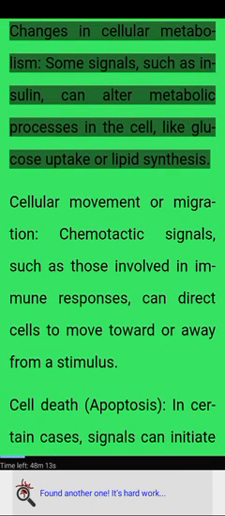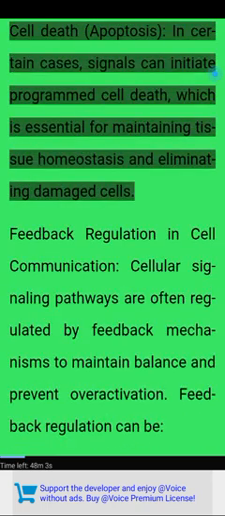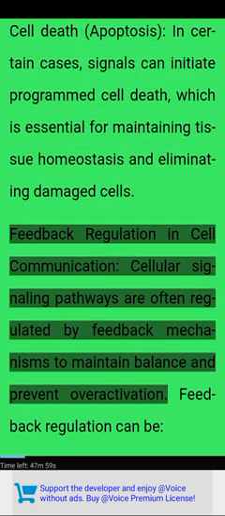Changes in cellular metabolism. Some signals, such as insulin, can alter metabolic processes in a cell, like glucose uptake or lipid synthesis. Cellular movement or migration. Chemotactic signals, such as those involved in immune responses, can direct cells to move toward or away from a stimulus. Cell death, apoptosis. In certain cases, signals can initiate programmed cell death, which is essential for maintaining tissue homeostasis and eliminating damaged cells.